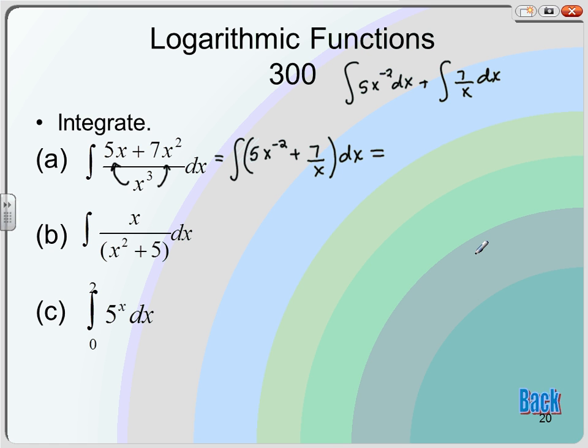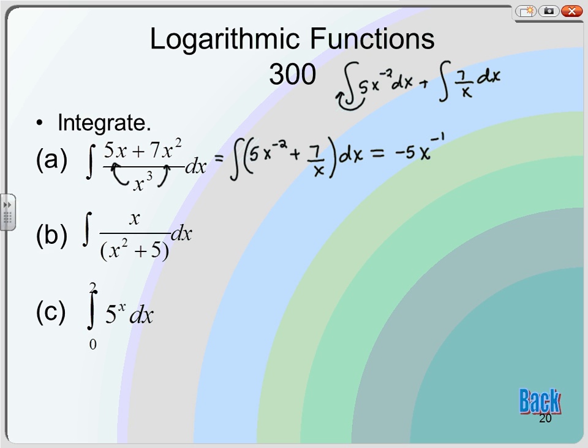So I'm going to add 1 to the power, so it's x to the negative 1 now. The 5 was just on the outside of the integral, it doesn't matter. And I have 1 over my new power, so 1 over negative 1, so negative 5 x to the negative 1. And you can check: when you take the derivative, negative 1 goes with that, and it's positive 5, and subtracting 1 from negative 1, you get negative 2.